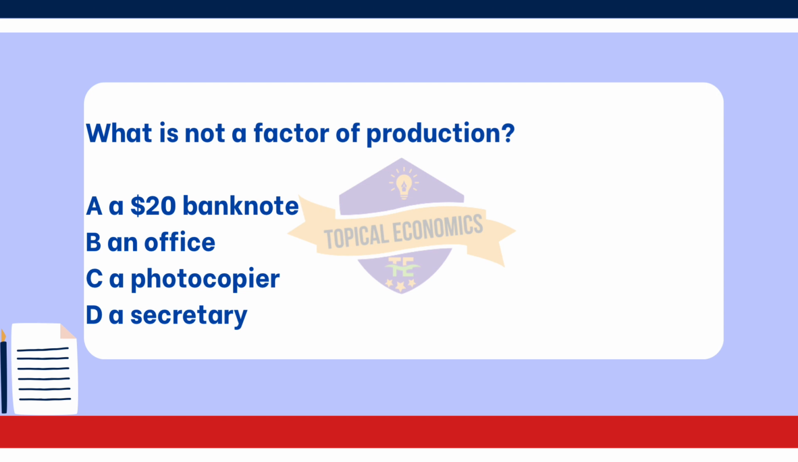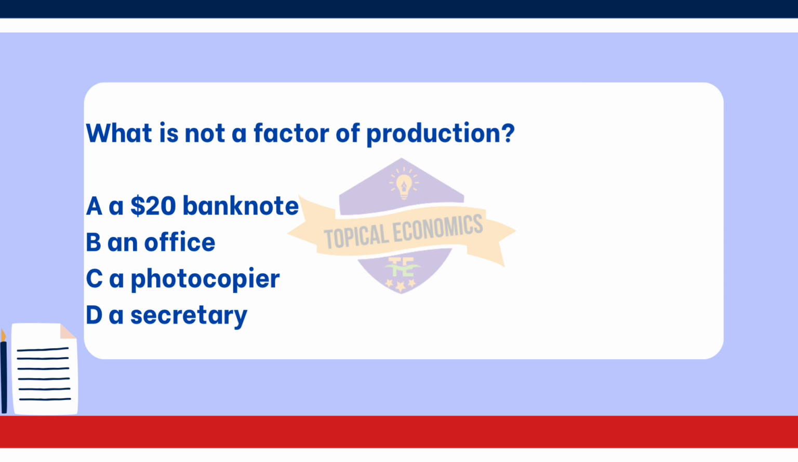A $20 banknote is not considered a factor of production. A banknote represents money or financial capital, which can be used to purchase factors of production but does not itself produce goods or services. Looking at the other options. Option B. An office is classified as capital. An office is a physical space used for business operations and is an essential asset in the production process. Option C. A photocopier is also classified as capital. A photocopier is a machine used to produce copies of documents, facilitating business operations and contributing to productivity.